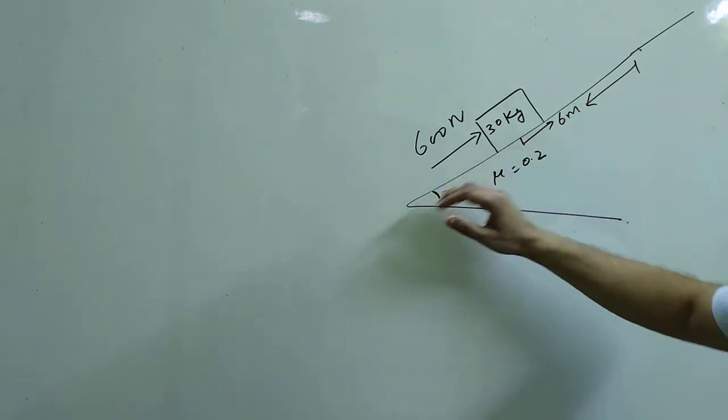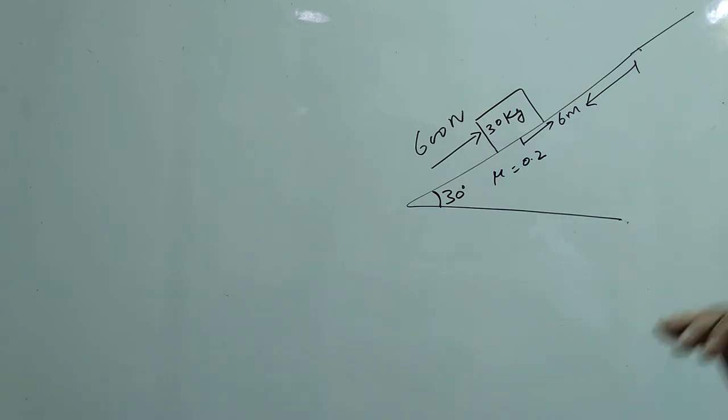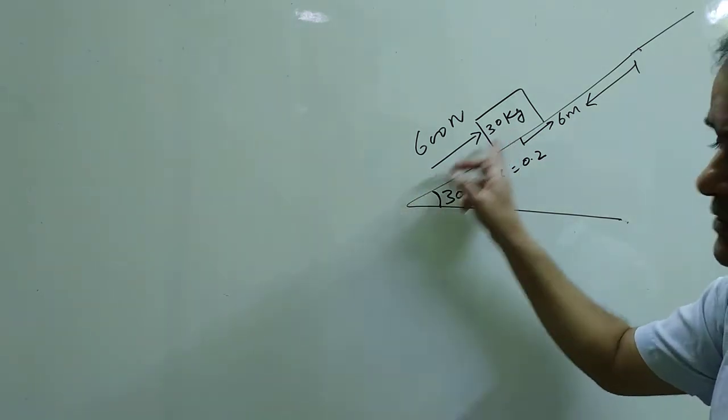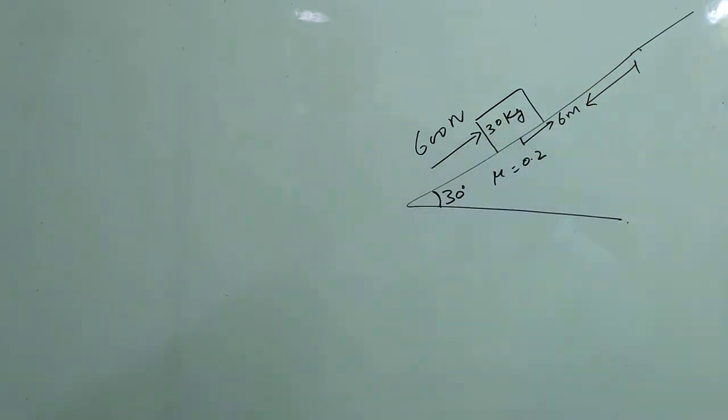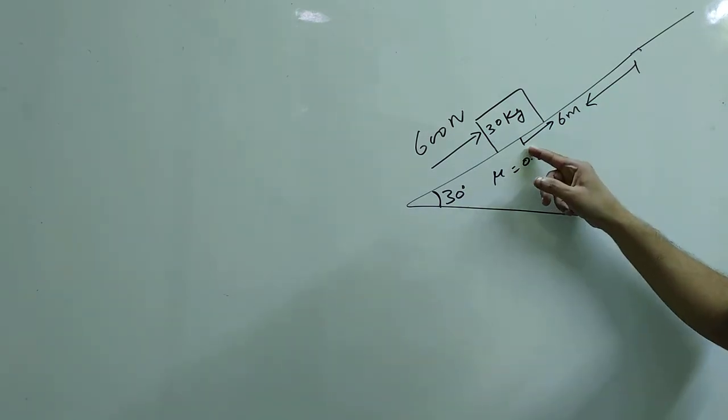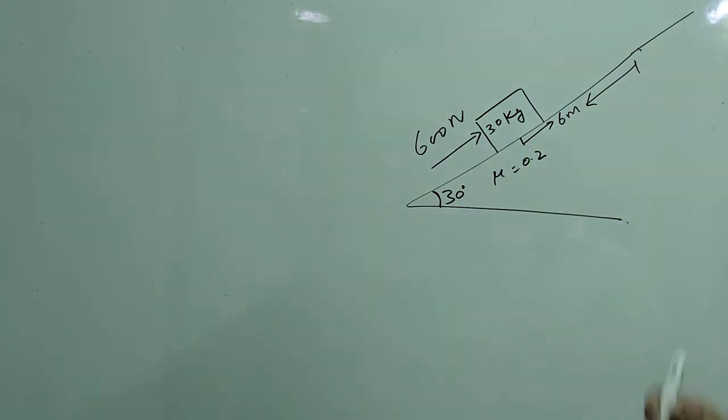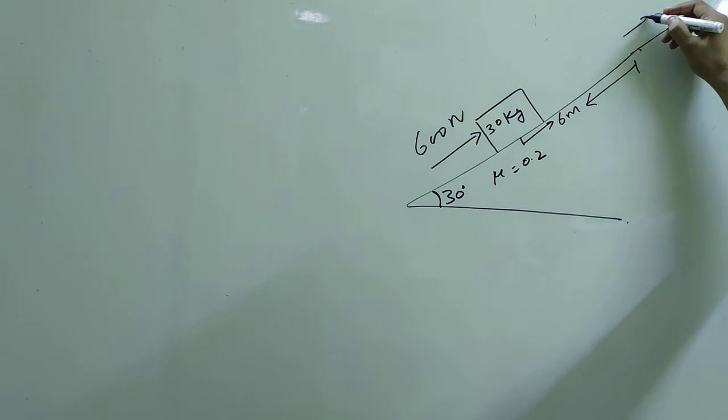It is placed on this inclined plane where the coefficient of friction is 0.2. You are applying a force of 600 Newton in the upward direction, and the block shifts 6 meter. The question is, when it reaches 6 meter, what should be its velocity?